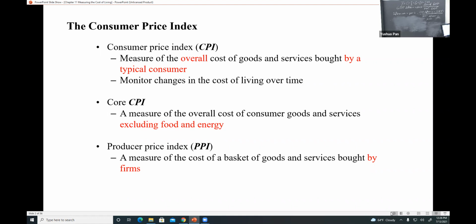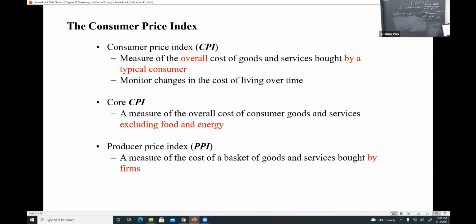And the core CPI is a major measure of the overall cost of consumer goods and services, excluding food and energy. Why should we do that? The reason is that the prices for food and energy change frequently, right?